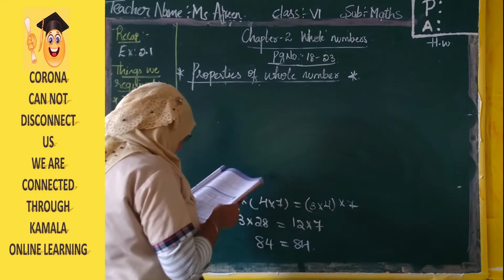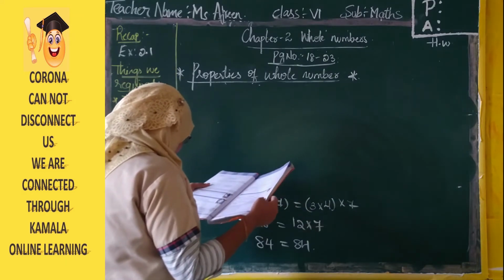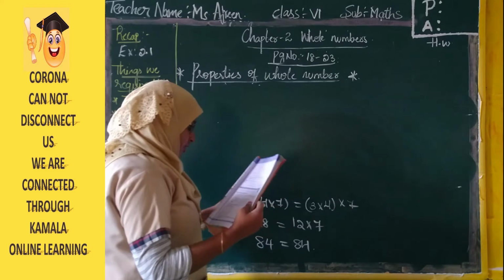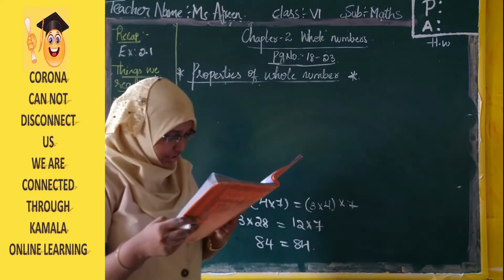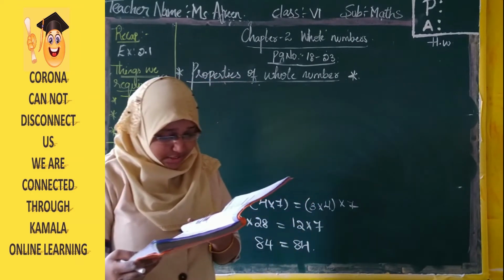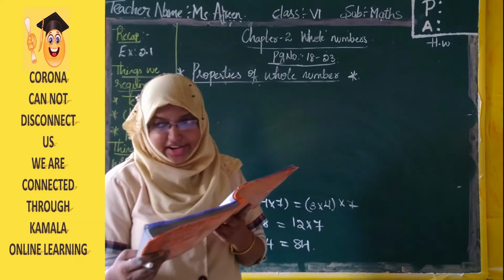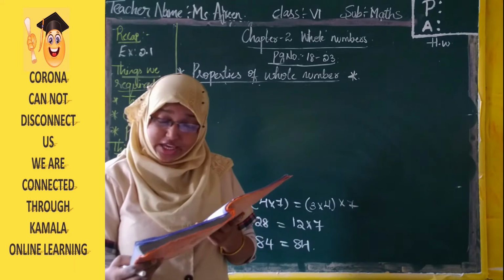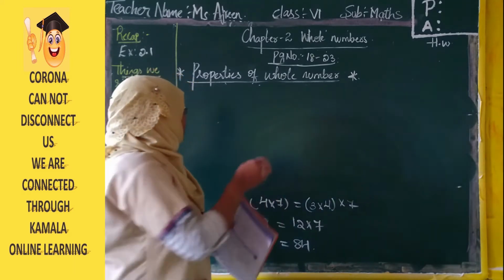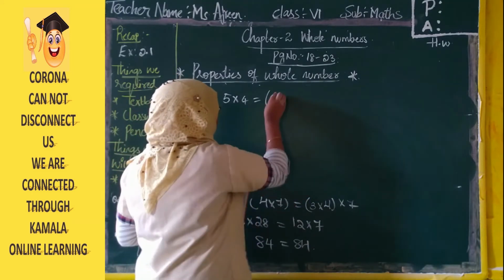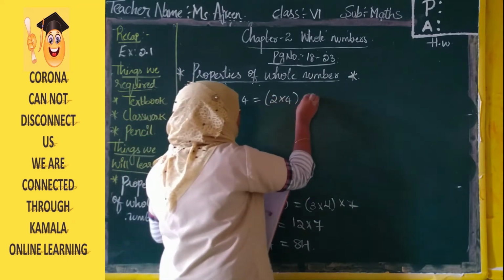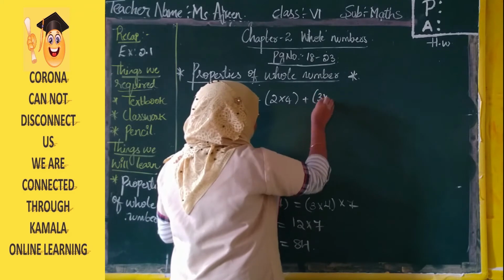So on page number 22 and 23, let us see the example first here. The grid paper 5 into 4 has been divided into two pieces, 2 into 4 and 3 into 4. So 4 2s are 8 and 3 4s are 12. So here actually they have taken 5 into 4. This they have written as 2 into 4 plus 3 into 4.